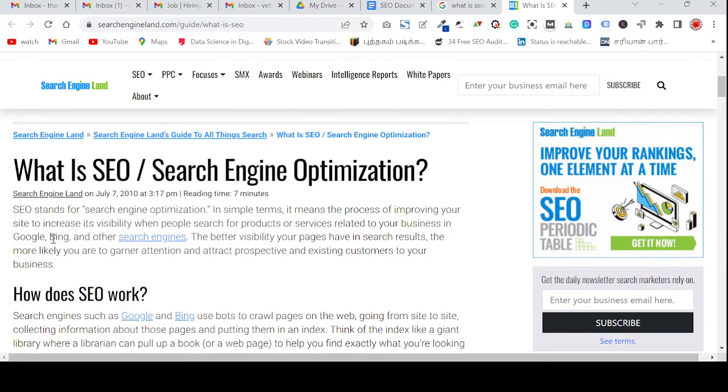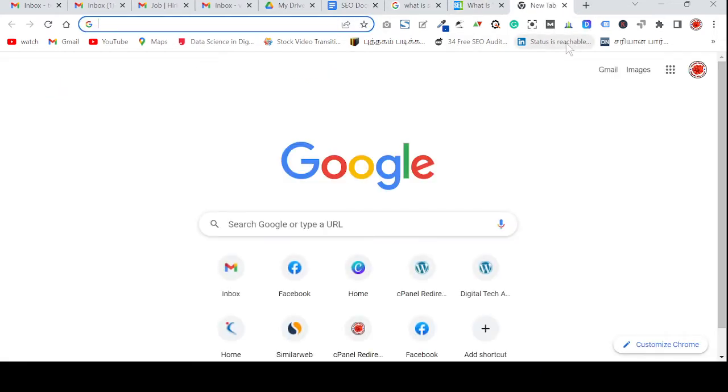What is meant by Bing, Google, and other search engines? A search engine is nothing but Google, Bing, and other search engines like Baidu, Yandex. These are all very popular. Yahoo. These are all very popular search engines in the world. So many search engines are there in the world, but the very popular ones here you can see are Google, Bing, Yahoo, and Yandex. Yandex, where do you have to use it? Russian people are using this Yandex search engine. Baidu is Baidu. I will type here Baidu.